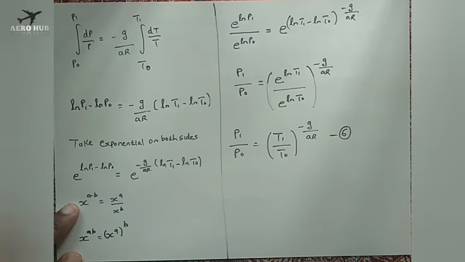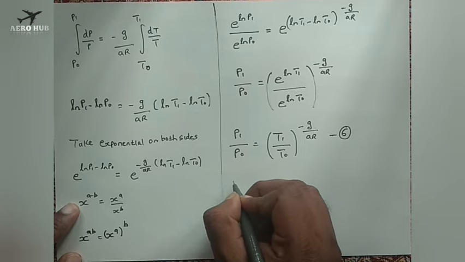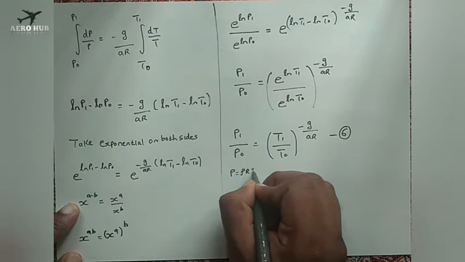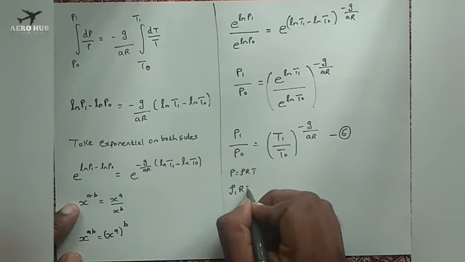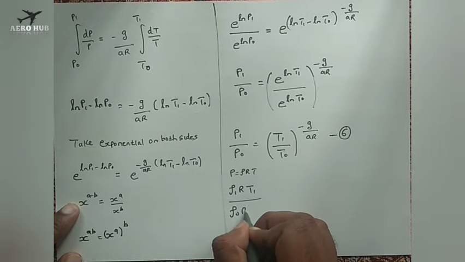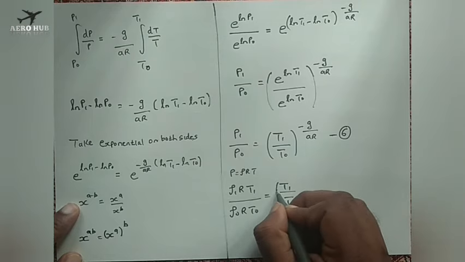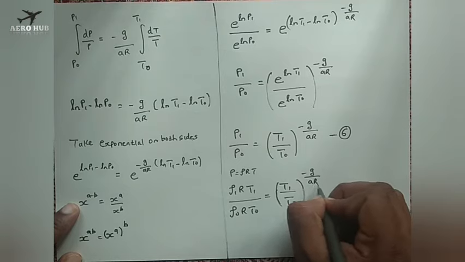Okay, now we have to find out the density relation. We know P is equal to rho RT. So I can write P1 is equal to rho 1 R T1. R is a constant for every layer. And P naught is equal to rho naught R T naught, and P1 by P naught is equal to T1 by T naught, the whole power minus G by AR.